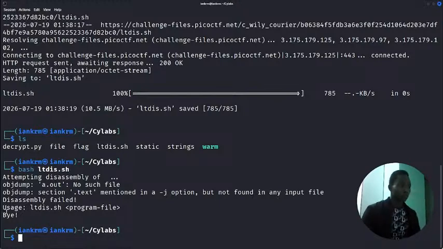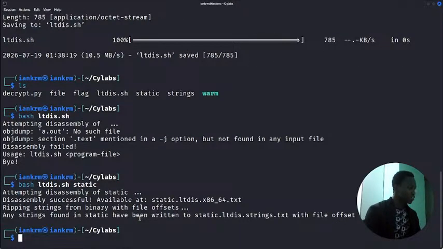Oh, so here we have how to use this bash file. So we have usage: ltdis.sh, then the program file follows next. So let's do it, then static, hit enter on it.